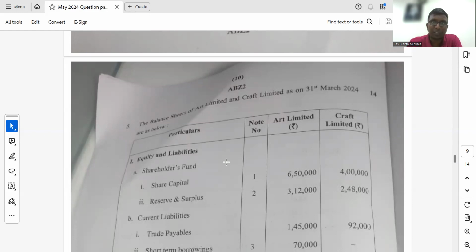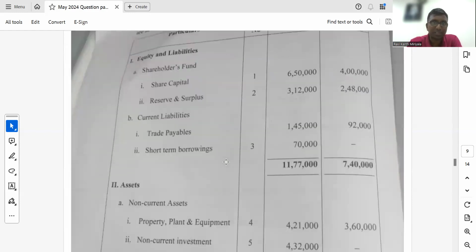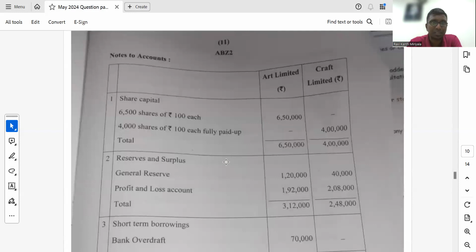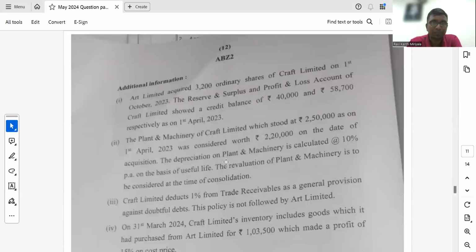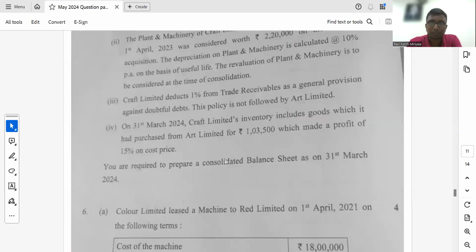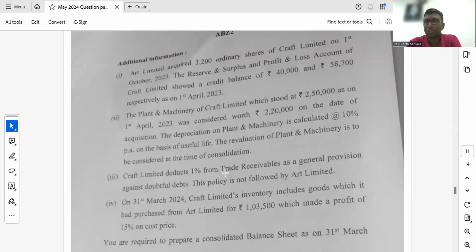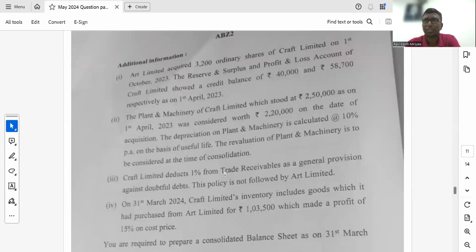The balance sheet of a limited craft. Okay, this sum, let me have a look at it. Yeah, this is for consolidated balance sheet. The consolidated balance sheet also, is it very easy? Yeah, it's not very easy. Okay, right. Why not very easy? There are too many good points included.